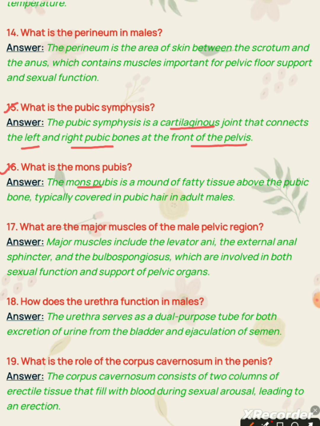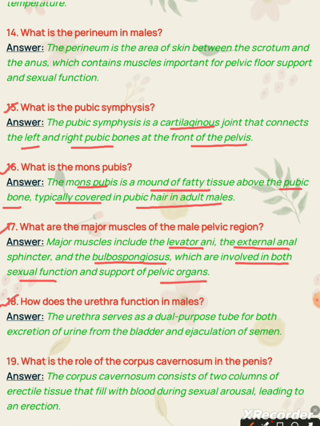Answer. The mons pubis is a mound of fatty tissue above the pubic bone, typically covered in pubic hair in adult males. Question 17. What are the major muscles of the male pelvic region? Answer. Major muscles include the levator ani, the external anal sphincter, and the bulbospongiosus, which are involved in both sexual function and support of pelvic organs.